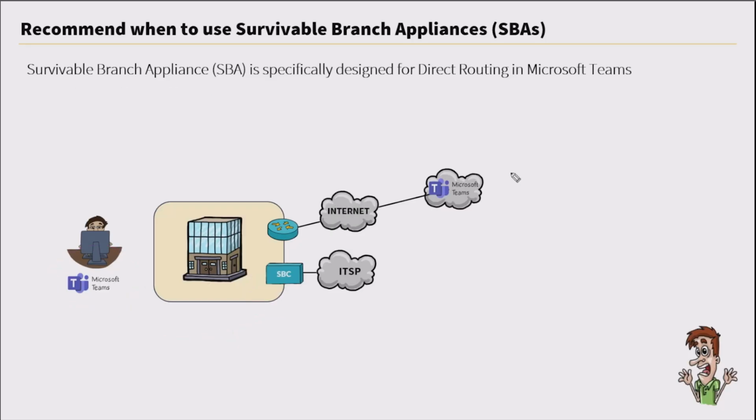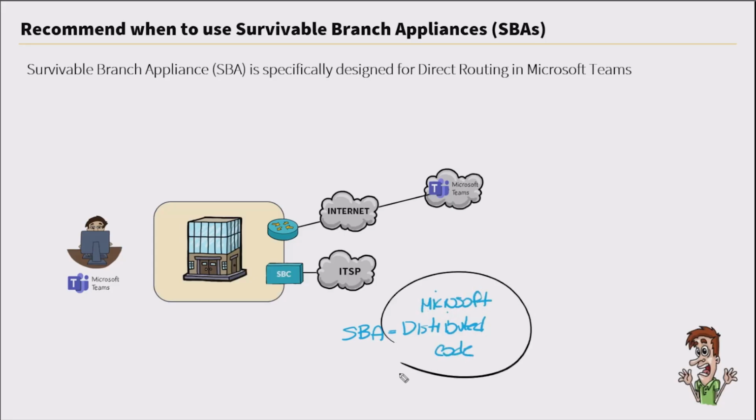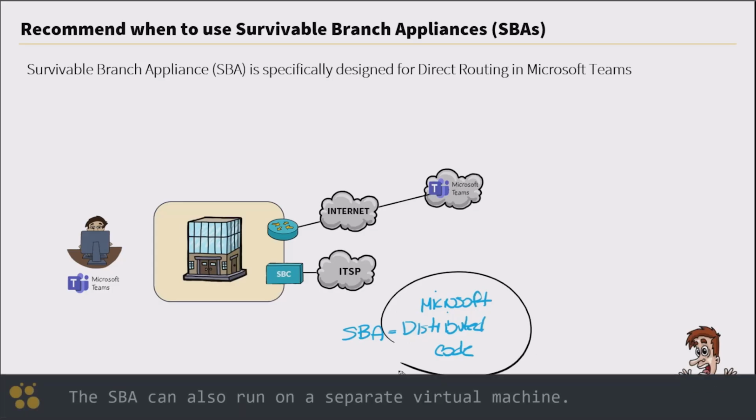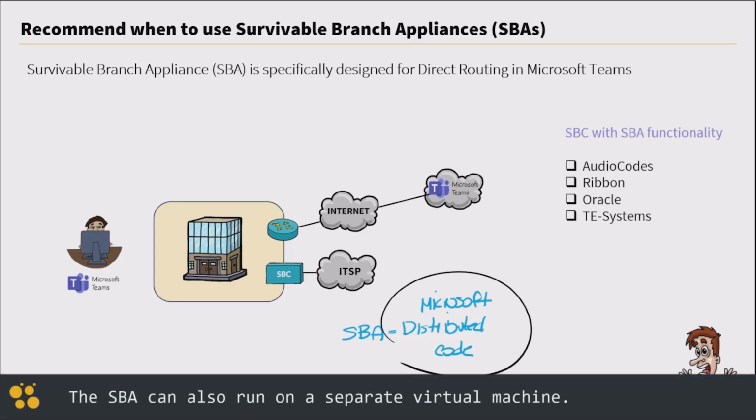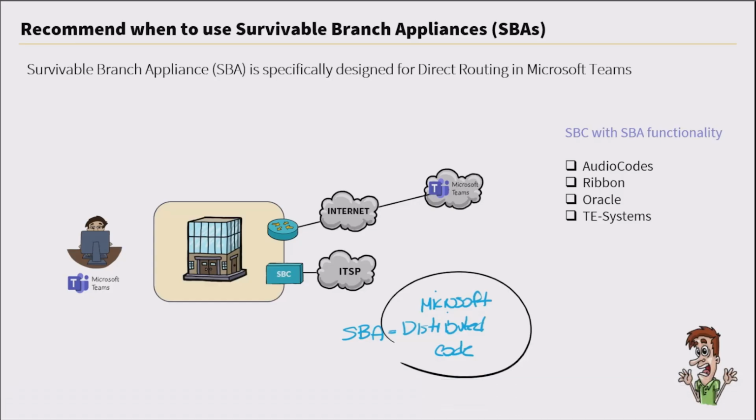So once again, SBAs are used in scenarios where we have direct routing being used for Microsoft Teams, meaning that SBAs cannot be used with calling plans because calling plans are cloud-based. Now, the Survivable Branch Appliance is really distributed code that is provided by Microsoft. And this code is provided to vendors who then embed that code in the firmware for their SBCs. So at the time of this recording, here we have SBC vendors that also provide this SBA functionality.